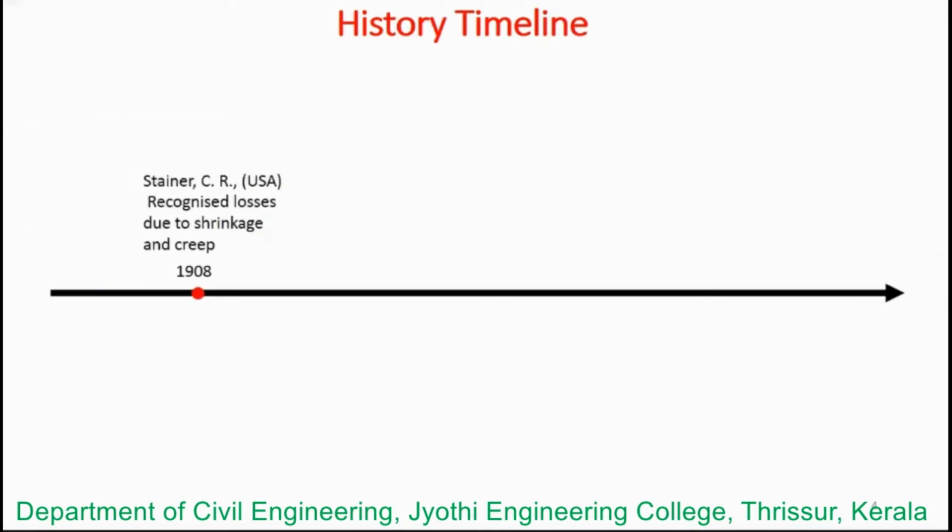In 1908, Steiner of the USA recognized the losses due to shrinkage and creep. This was a major turn in understanding the problem of the reduction of effective pre-stress with time. The phenomenon of creep and shrinkage was identified, and he suggested retightening the rods to recover the loss of pre-stress after a certain time.